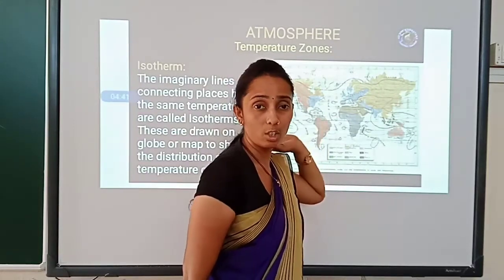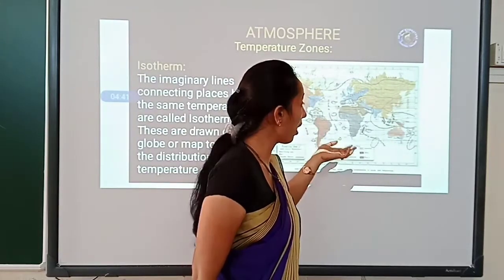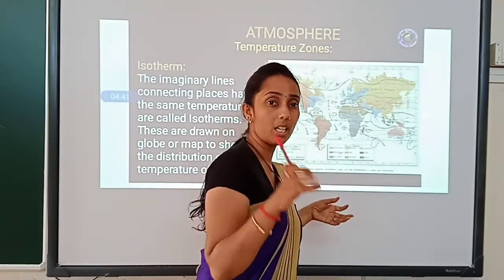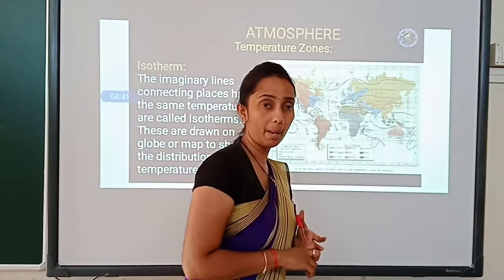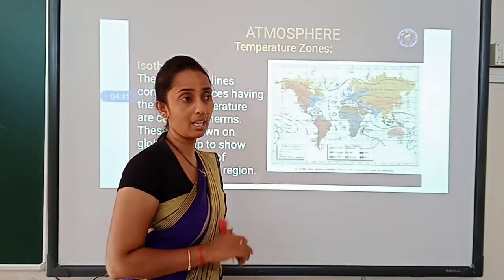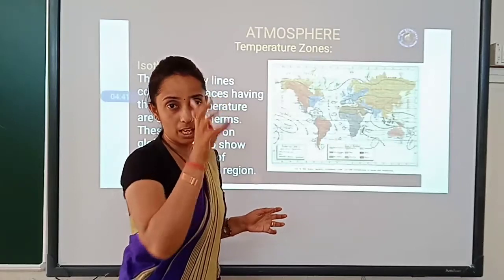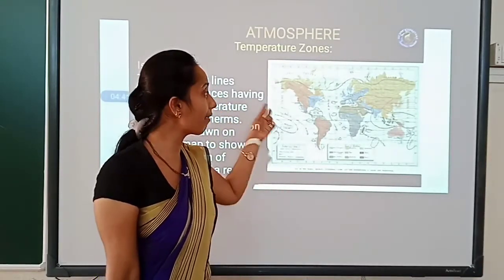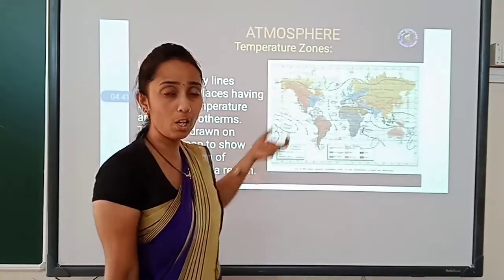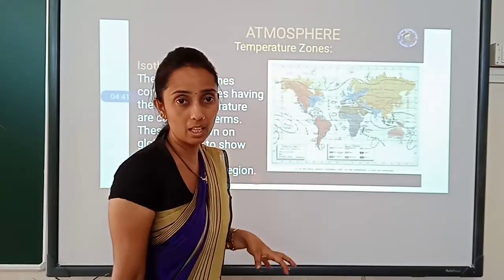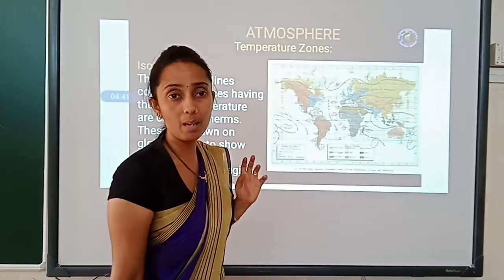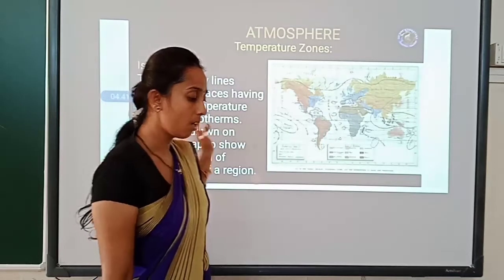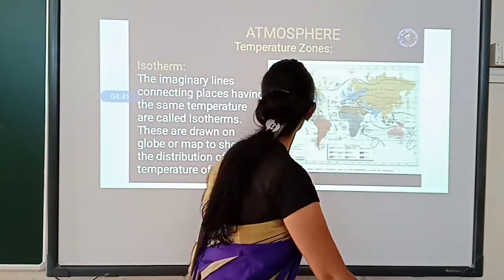But where are the isotherms drawn, children? They are drawn either on a map or on a globe to locate places which have the same temperature. For example, you may take Udupi and Mangalore, which come on the same line when you show it on a globe or a map. So there we can draw the isotherm, because the hotness we feel here, the same we can feel in Mangalore. That is called an isotherm. Very important one mark question.